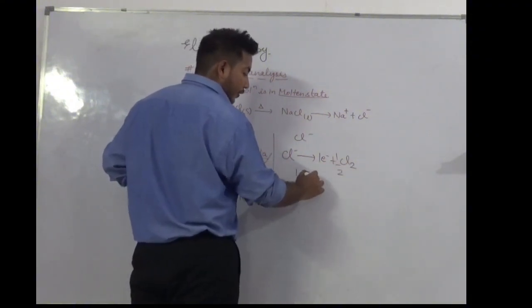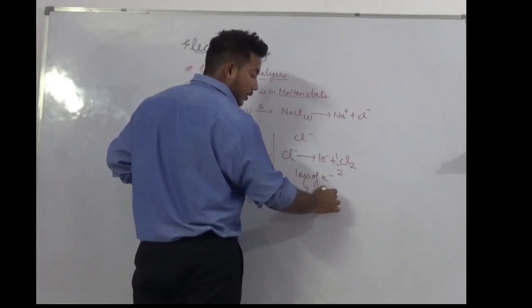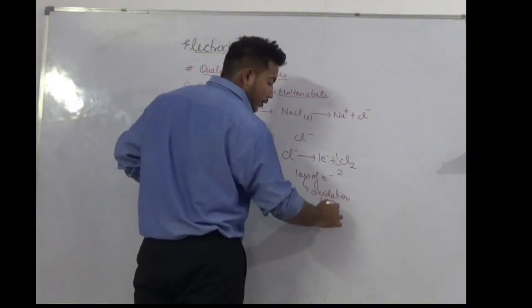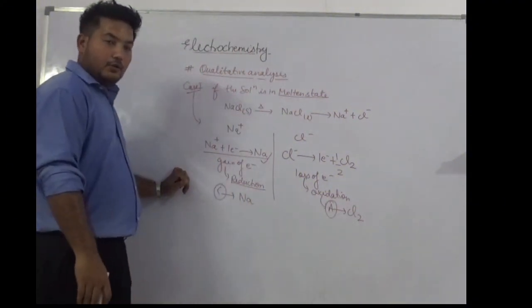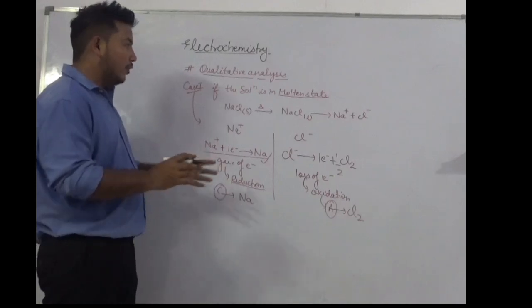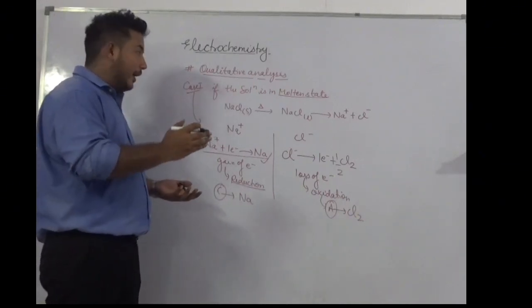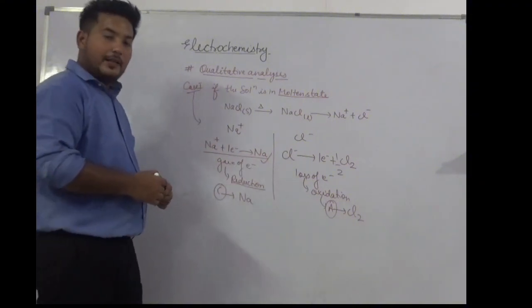There is a loss of electron. Loss of electron means oxidation, and oxidation occurs at anode. So at anode, chlorine is formed. So this is the reaction for qualitative analysis, where we analyze what products are formed at cathode and anode.